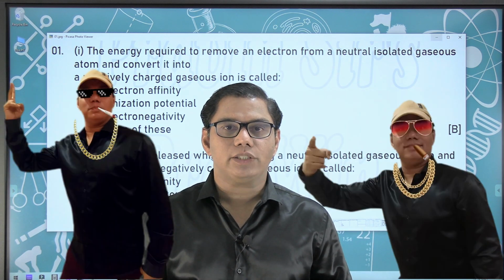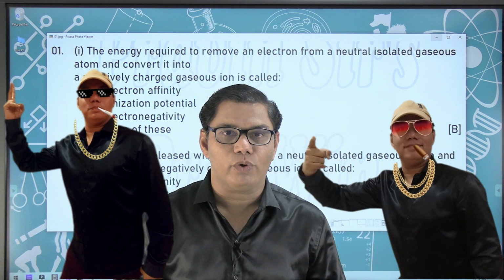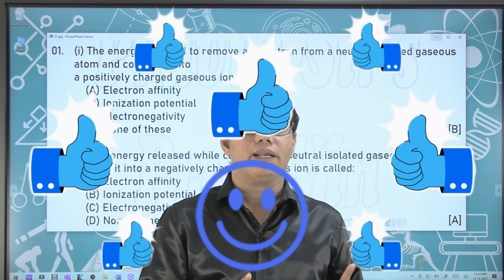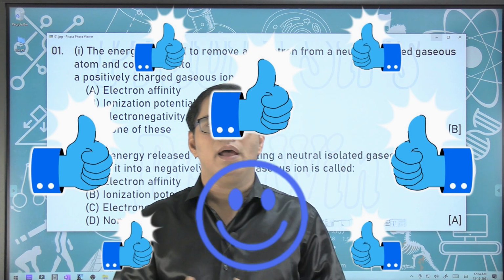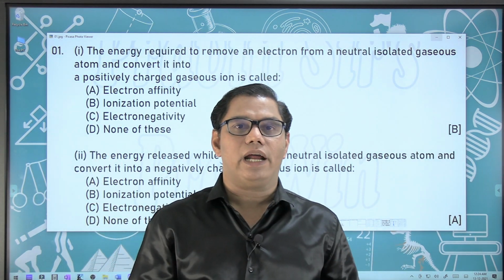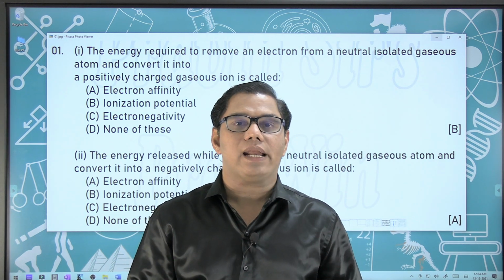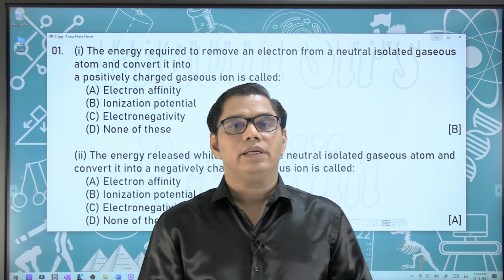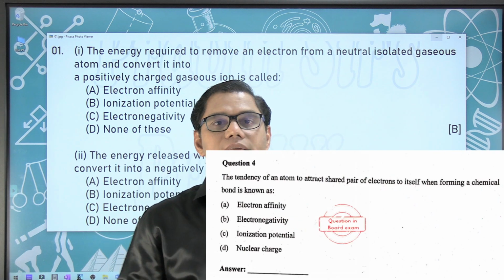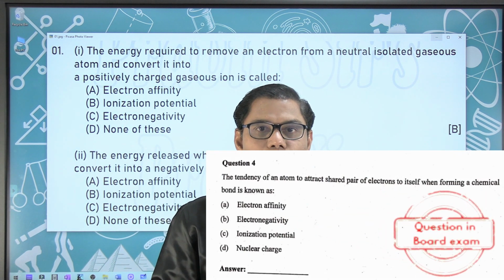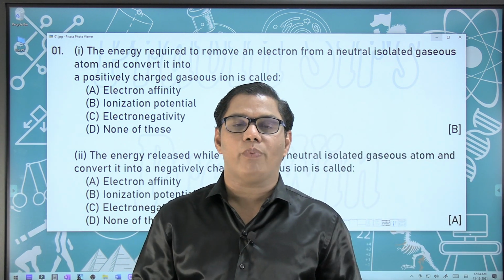From 2 chapters, you may get the maximum number of questions. That is the first chapter related to the periodic table and your last chapter, that is electrolysis. So most of the questions will be related to your ionization potential, electron affinity and electronegativity. So let us discuss some of the important questions.